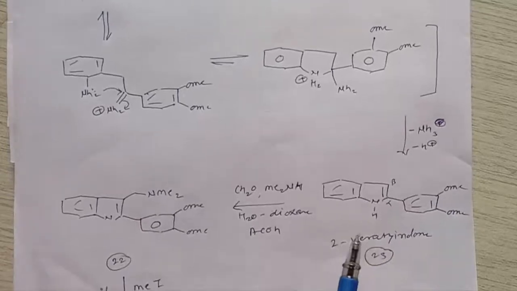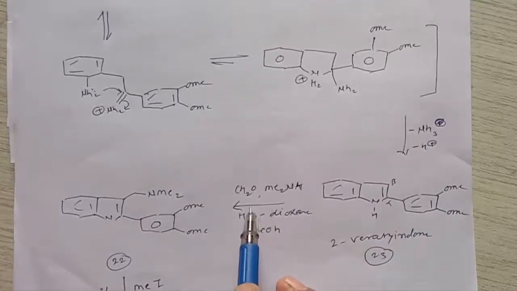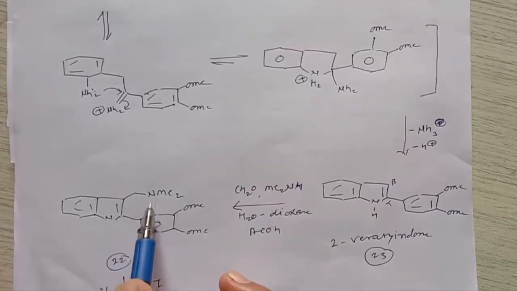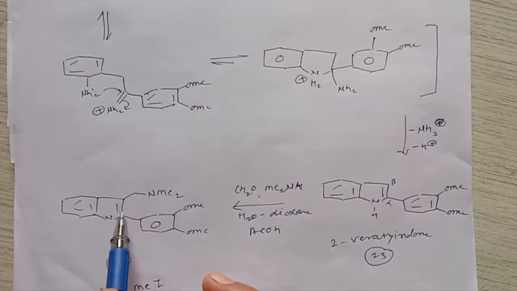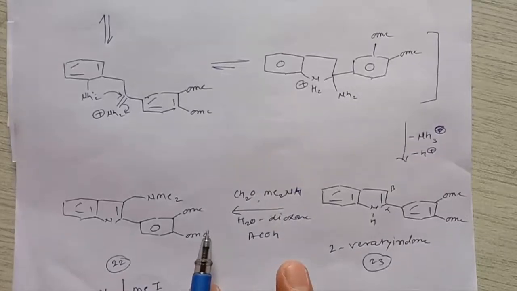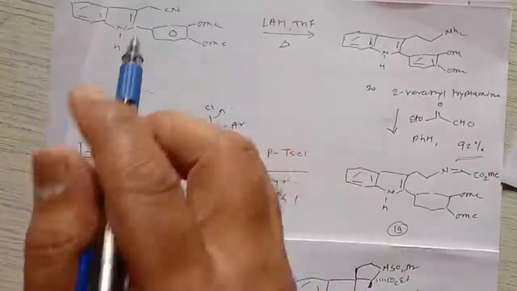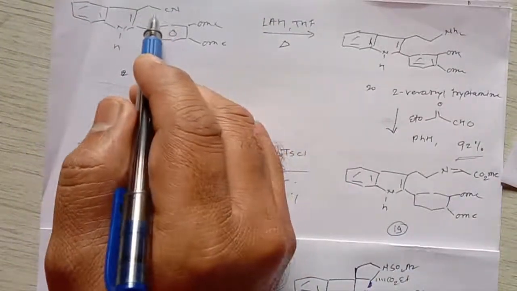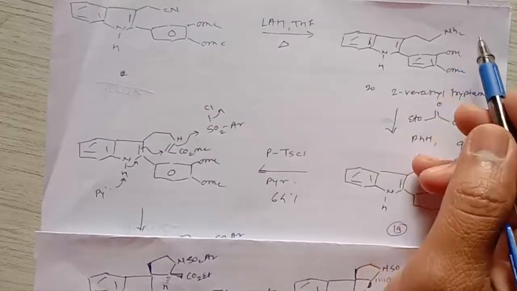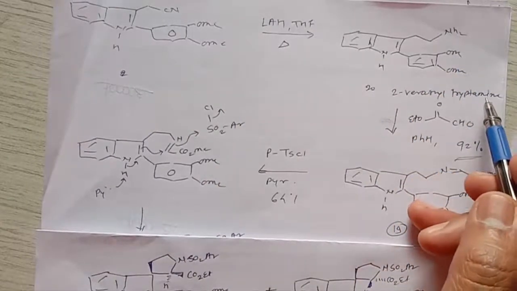So this 2-veratryl indole, on N-methylation using formaldehyde and dimethylamine, gives methylation at the beta position of this indole, right? When this molecule is treated with methyl iodide and sodium cyanide and DMA, it gives one extra carbon in the chain. That means it gives a nitrile molecule, and on reduction with LAH, it gives CH2NH2, that is called 2-veratryl tryptamine.